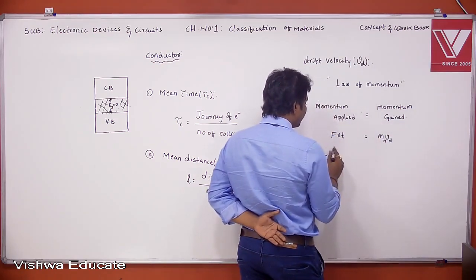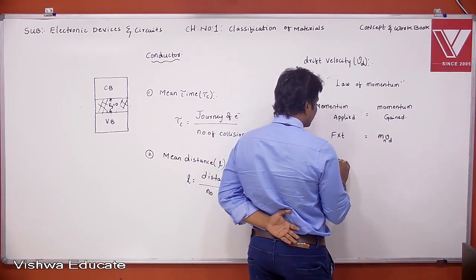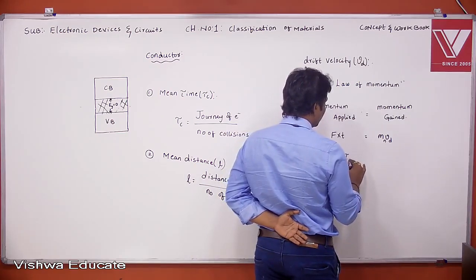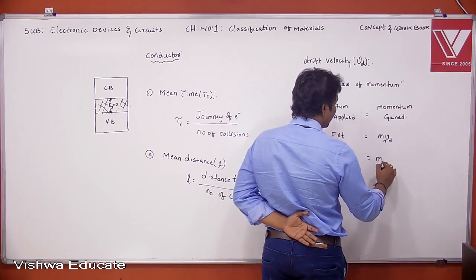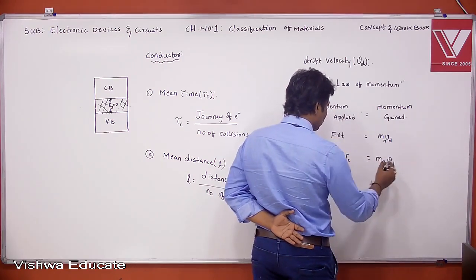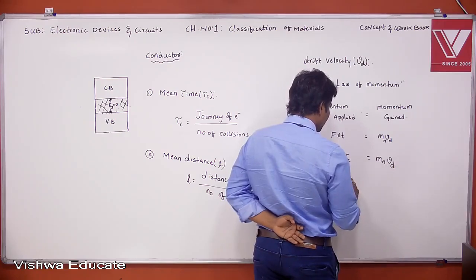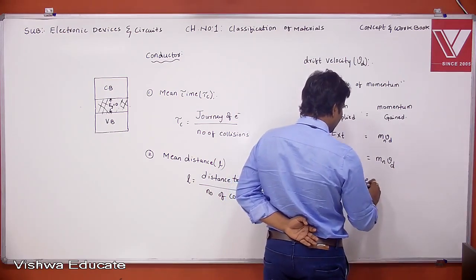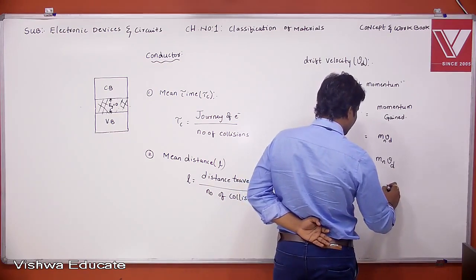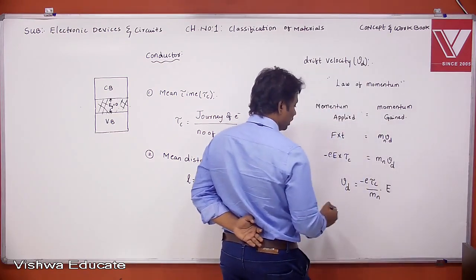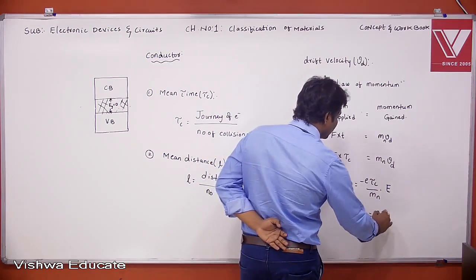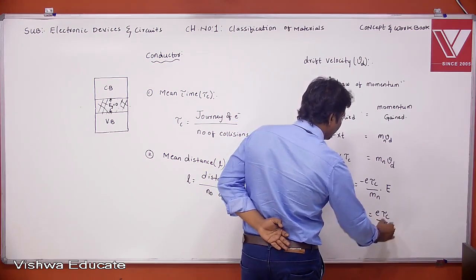Here what type of force we are applying? Actually electrical force, that is minus e into capital E into tau C is equal to Mn into Vd. Now what is Vd here? Actually Vd is nothing but minus e tau C by Mn into E, right? Let me define mu n. What is mu here? Actually e tau C by Mn.